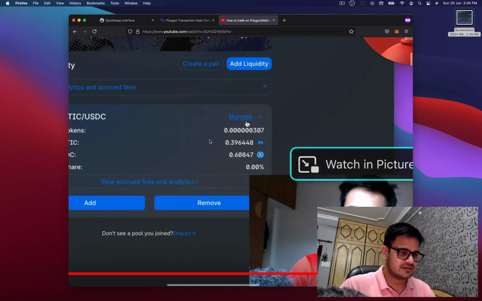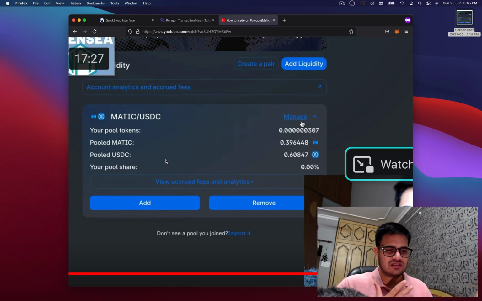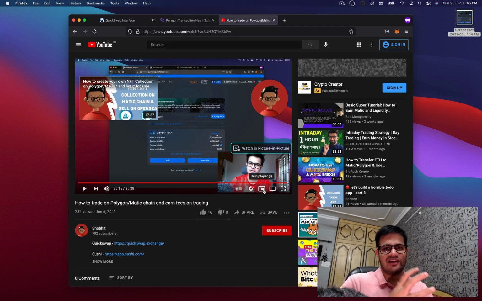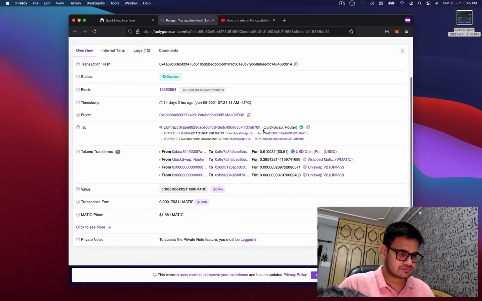I had created this liquidity pair where our pooled Matic was some 0.39 and USDC was 0.61. If I remember correctly, it shows 0.60847. We might have lost some money in fees and all. But I have the Polygon transaction open on Polygon Scan.